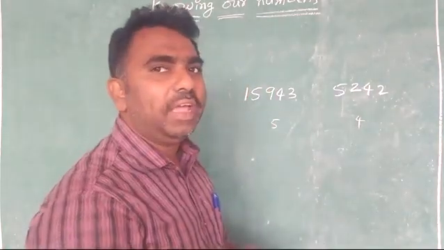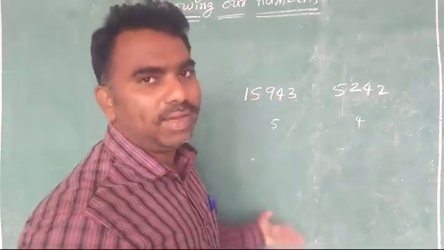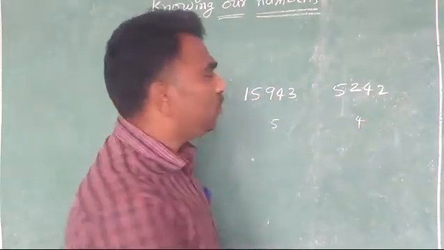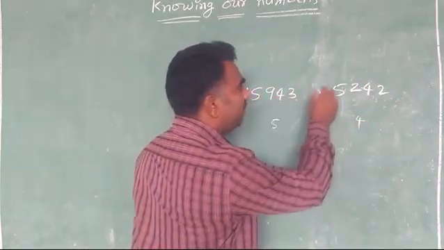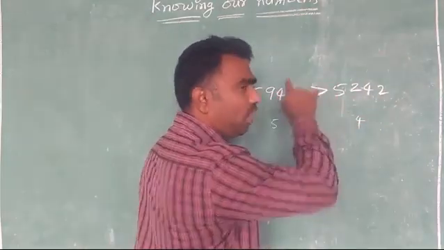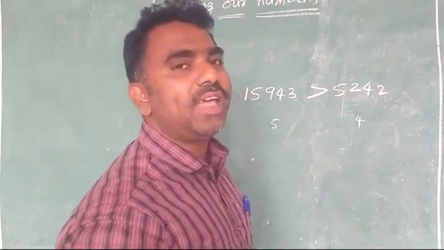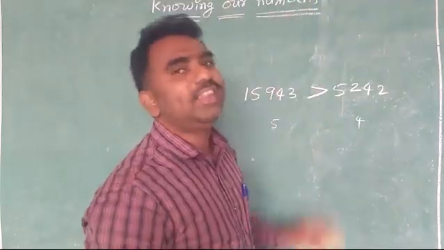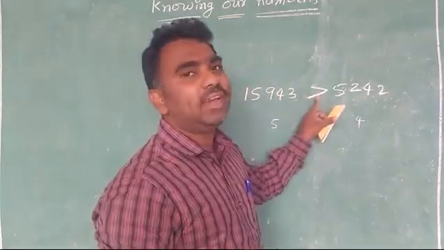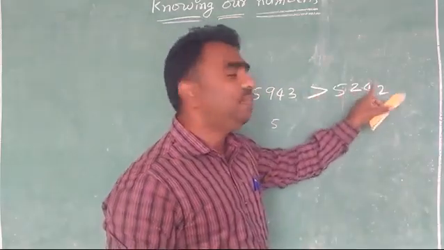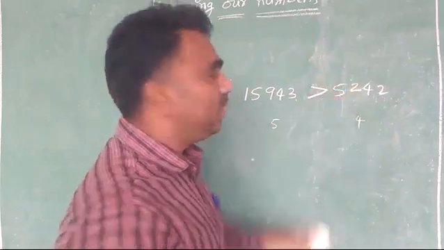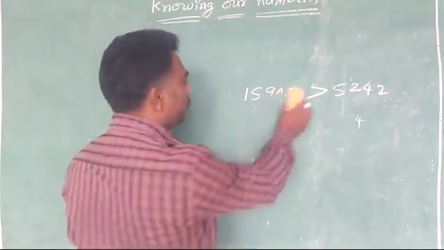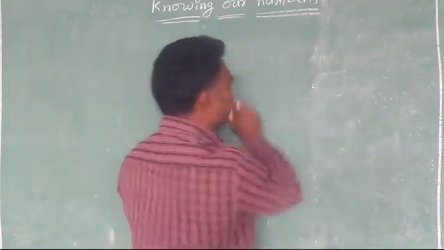Easily we can say the 5-digit number is bigger and the 4-digit number is smaller. So how do you show the symbol? The bigger side's mouth opens, and this is called greater than. 15,943 is greater than 5,242. So this is the way of comparing two numbers. One more example we will see.